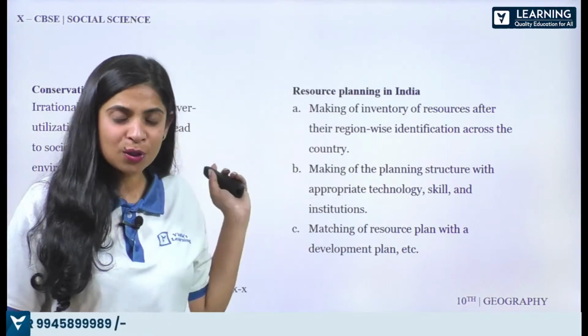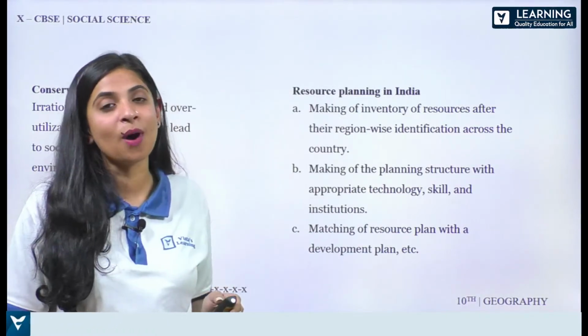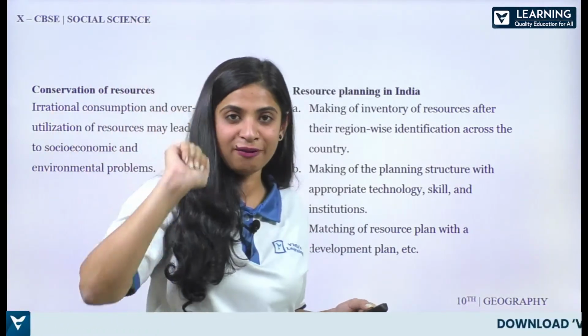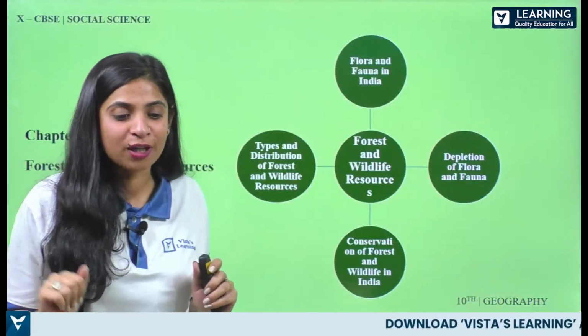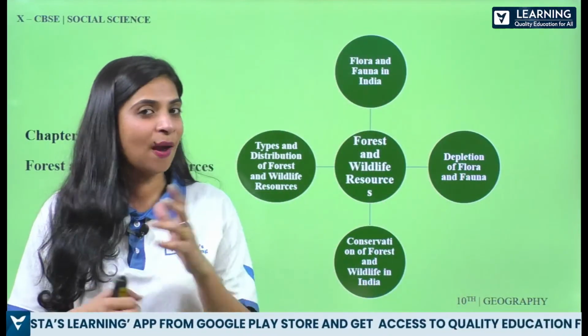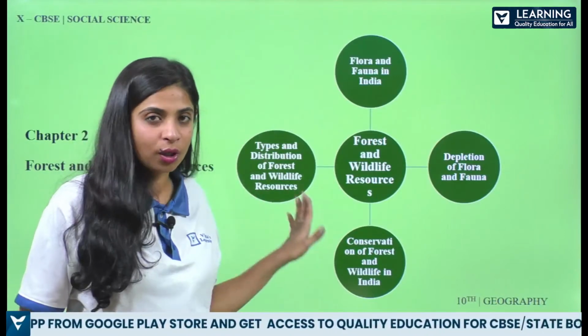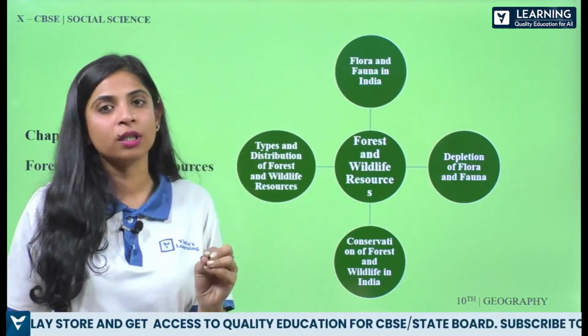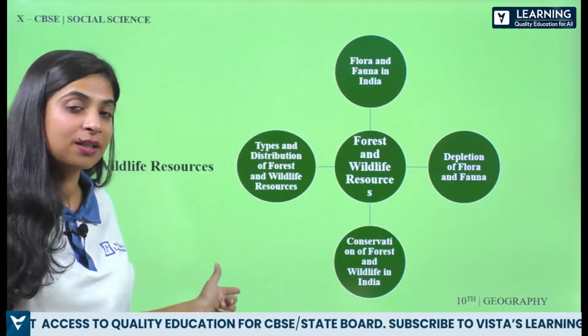Alright. So with that, we have finished chapter number 1. I just want to give you a high five from here, and let's move with chapter number 2, which is forest and wildlife resources. Alright, now here also there is a lot of things in the textbook. I do understand the chapter is very lengthy, but I've cut it short. 4 topics are very important. You can expect the questions from these topics.